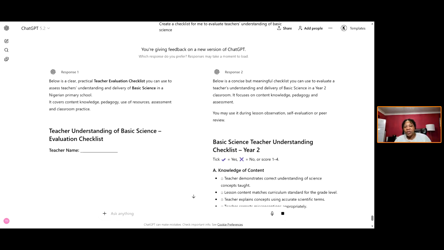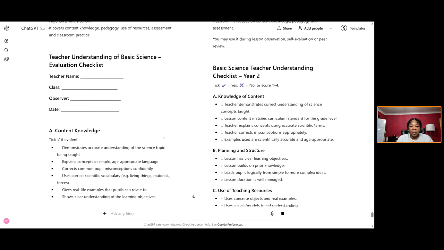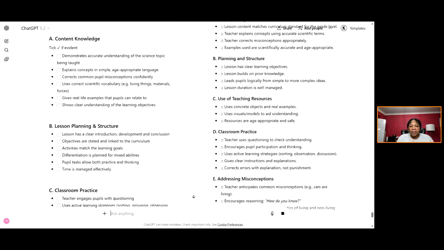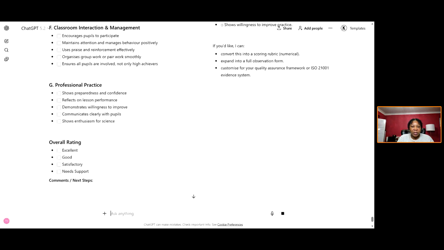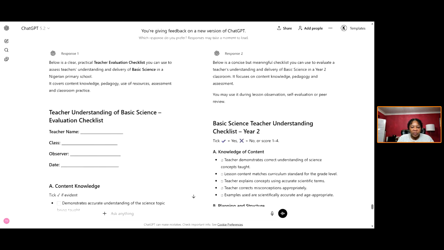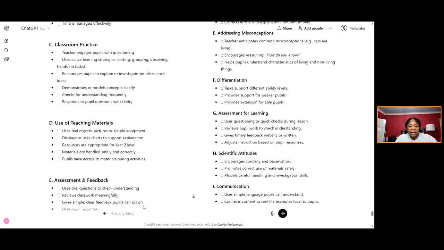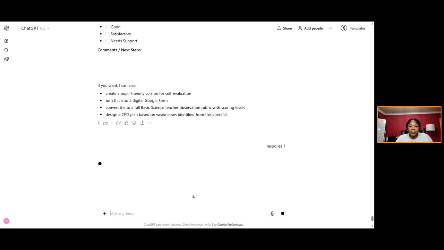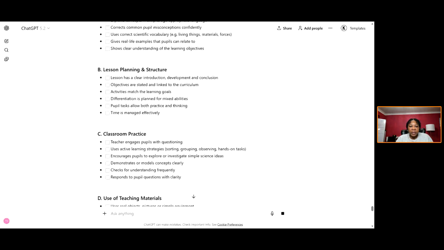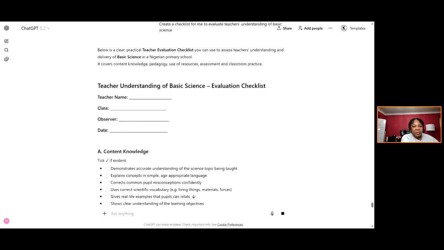It's giving me options. What kind of responses would you like? Would you like response 1 or response 2? So I'll look through it. I will say I prefer response 1. So I just answer response 1, and it's giving me that response. So here it is.